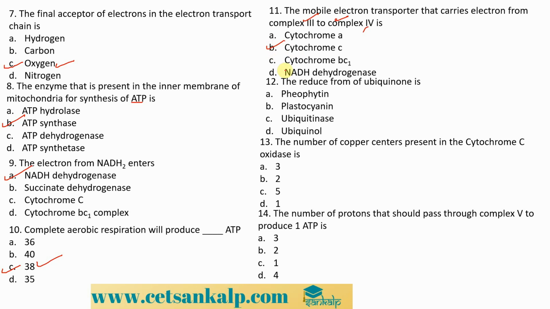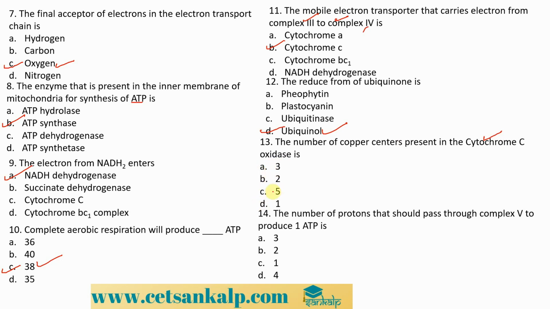We know this. The reduced form of ubiquinone is pheophytin, plastocyanin, ubiquitinase, and ubiquinol. It is ubiquinol. Okay, D. The reduced form is the ubiquinol. The number of copper centers that is mainly present in the cytochrome C oxidase is 3, 2, 5, and 1.